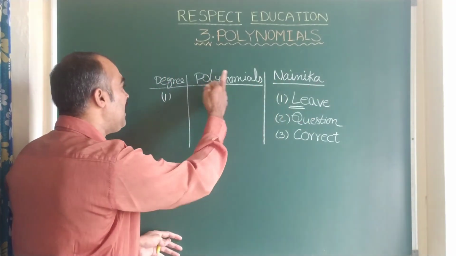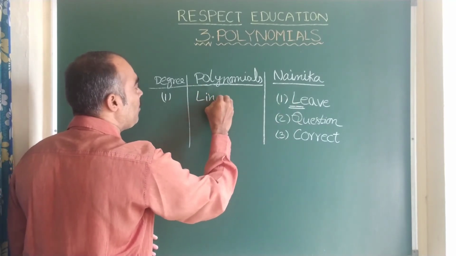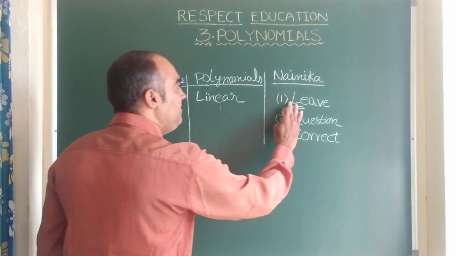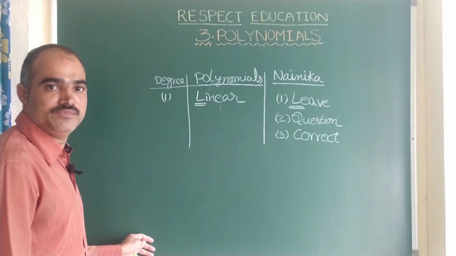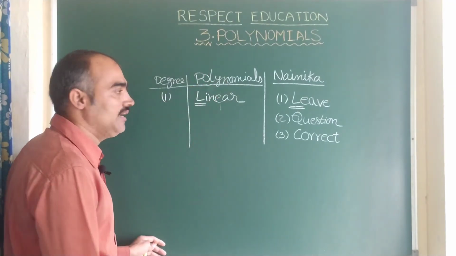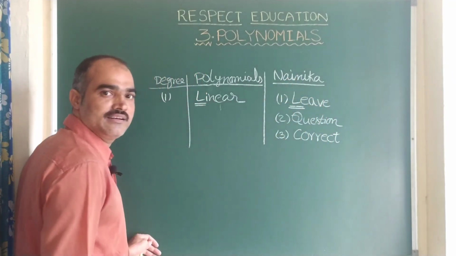A polynomial having degree 1 is called, starting letter, remember children, L, means linear polynomial. Clear? Here we leave here. This is a linear polynomial. Polynomial whose degree is 1 is called linear polynomial. Again second time when she committed mistake, we questioned her.